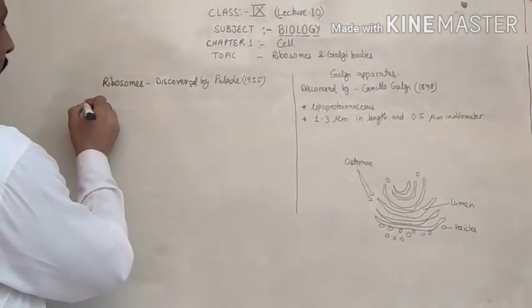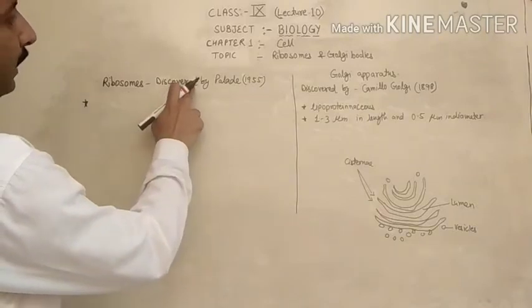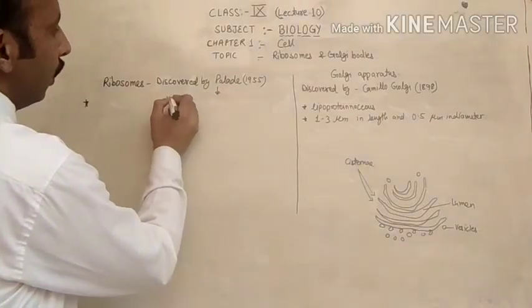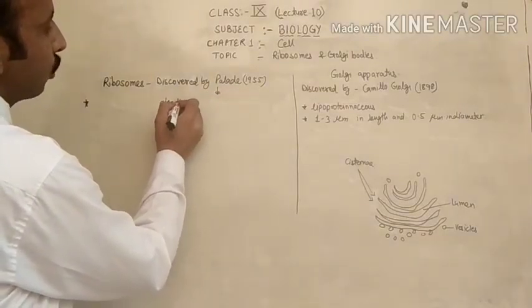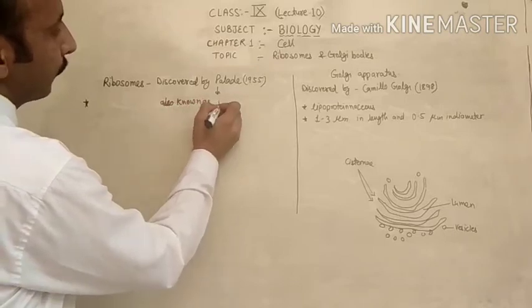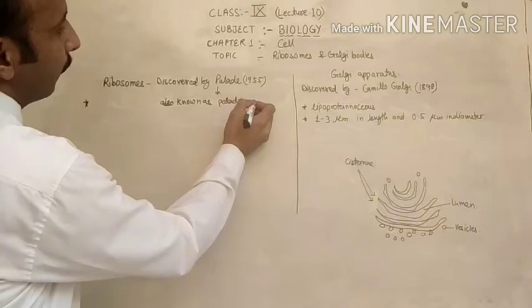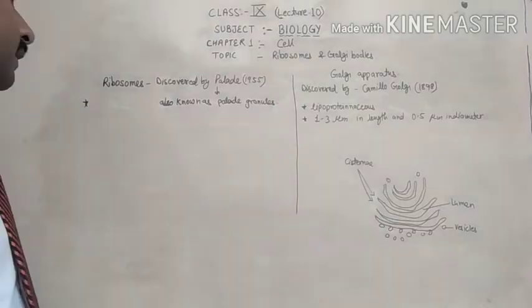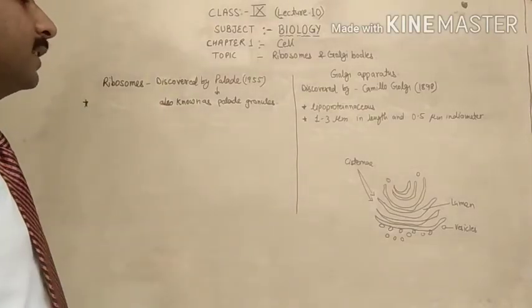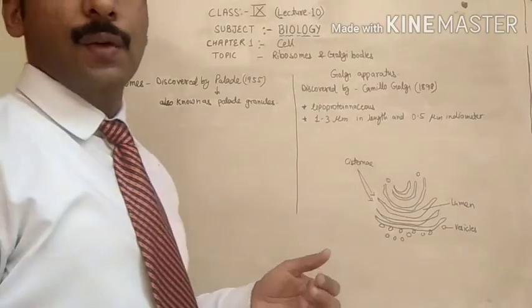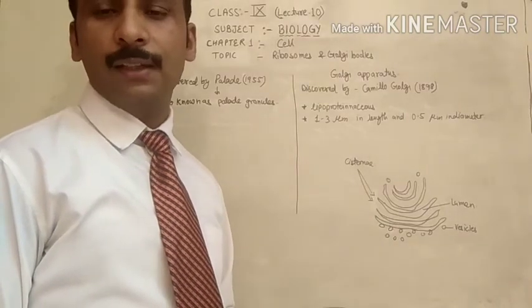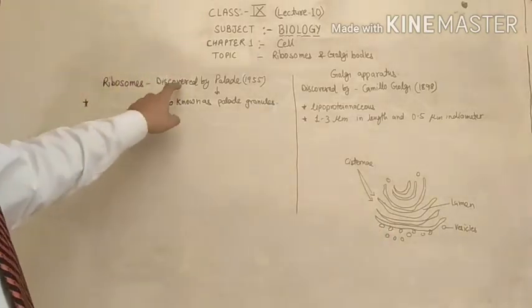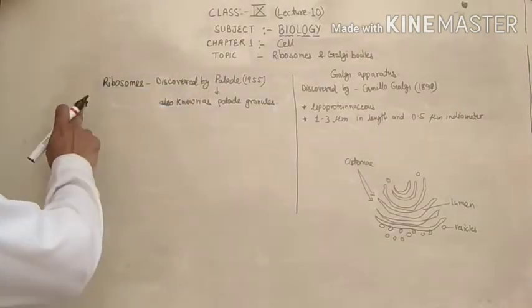First of all, ribosomes were discovered by Palade in 1955. That is why they are also known as Palade granules. These are special cell organelles present in the cytoplasm of all kinds of cells, plant cells and animal cells. These ribosomes are called Palade granules.